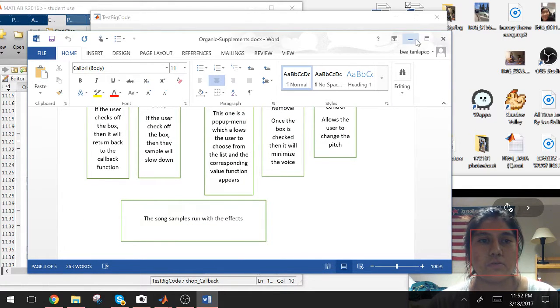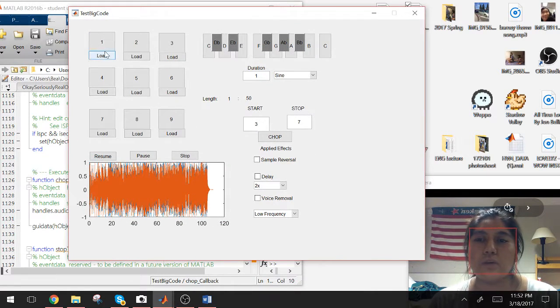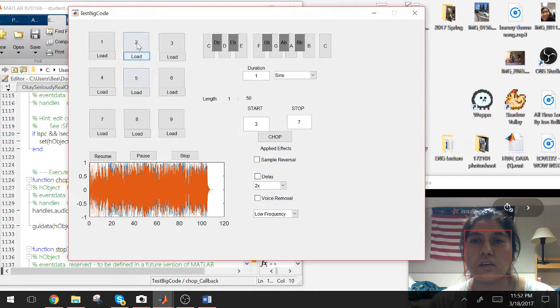If we go back to our GUI, we load in, let's say, Arthur, open, and let's play that. And so we hear it, and now we're going to pause it, and now we're going to reverse the sample of Arthur.